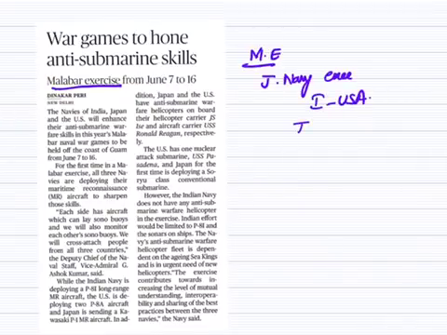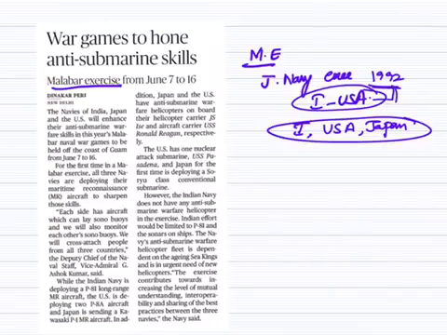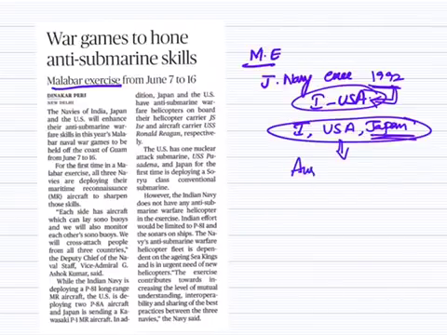Now India, USA and Japan are the 3 permanent members of the Malabar Exercise. Earlier, when it started in the year 1992, India and USA were the 2 members. Now Japan is added as a permanent member. There are other countries interested in joining. One major country is Australia.